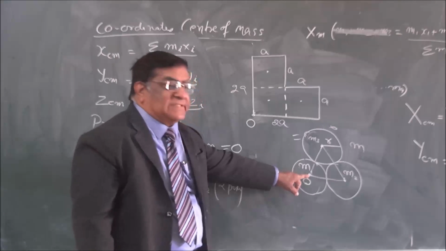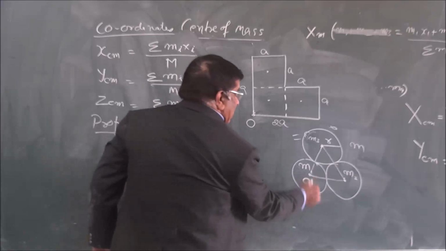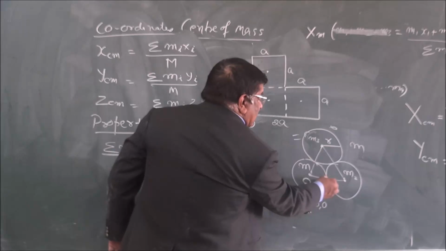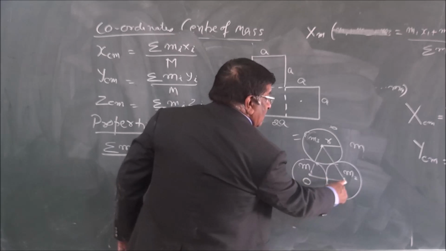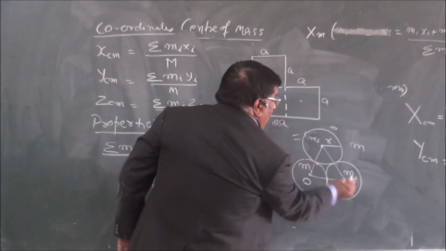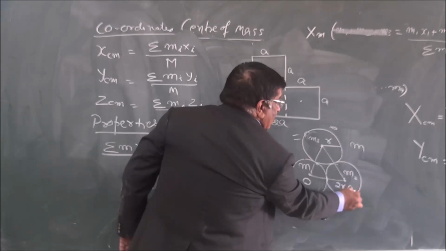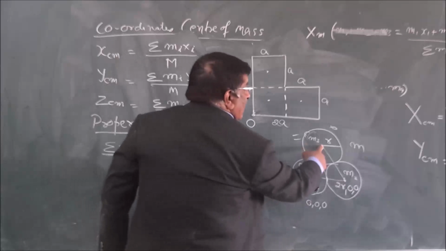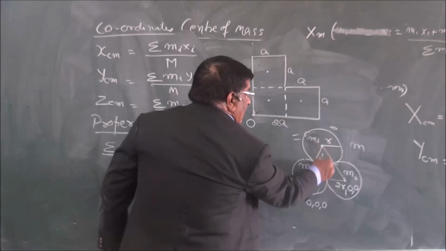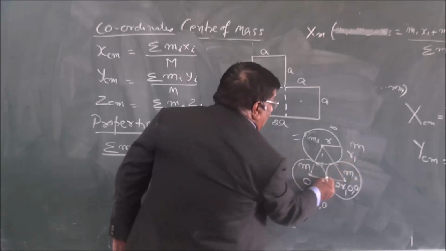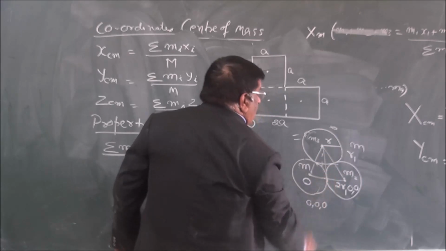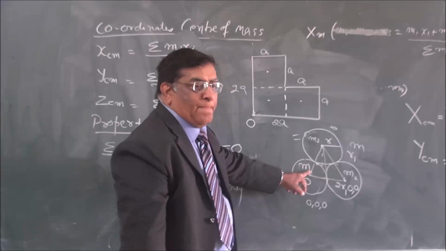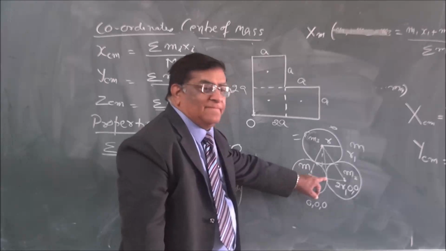Right, here, if this is origin, it has x, y, z as 0, 0, 0. For this, x is equal to how much? 1 radius, 2 radius, 2r. Y, height, no height. Depth, no depth. Here, x is equal to how much? R. Height is equal to? This is 2r. This is 1r.